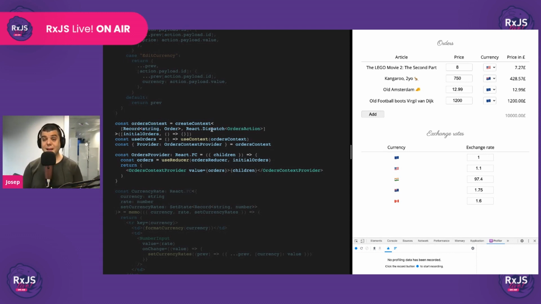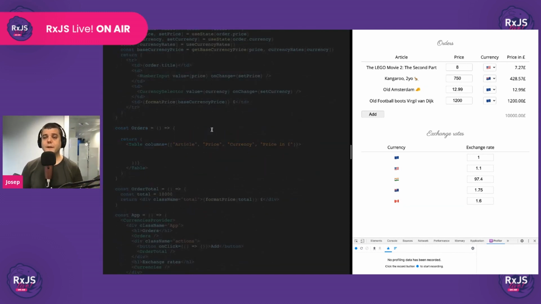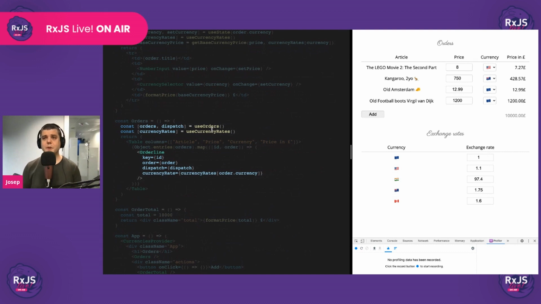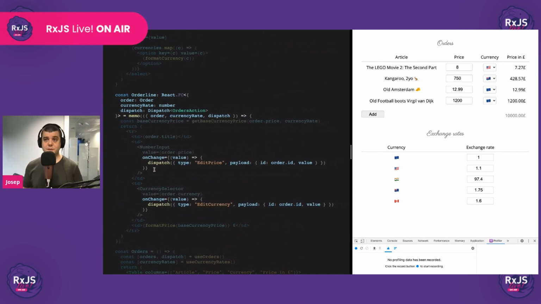Okay? Now, we're not going to fall for the same trap that we fell into before. We know that in order to avoid unnecessary re-renders, we'll have to spoon feed the order line component with everything that it needs. So let's do that. We go to the orders component, we get everything that we need, and we spoon feed the order line component with exactly every single property that it needs so that in the order line component, we can use memo to avoid re-renders, okay? So now this is finally working without triggering unnecessary re-renders, as we will see in a moment.